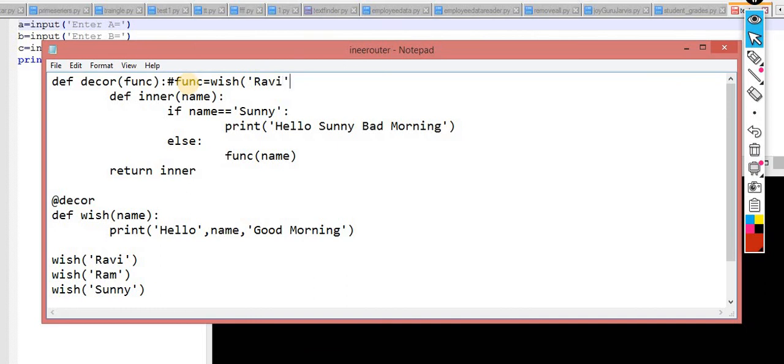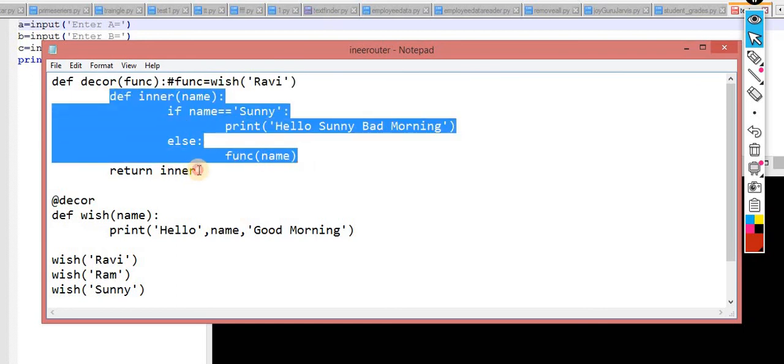Now just take a simple scenario. So this function is passed over here: def of inner, and this takes a name. If name double equals Sunny, then print hello Sunny, bad morning. Else, the function with the name is called, so this criteria would be implemented. And it is returning this one.